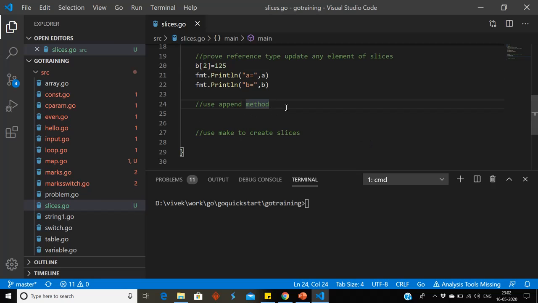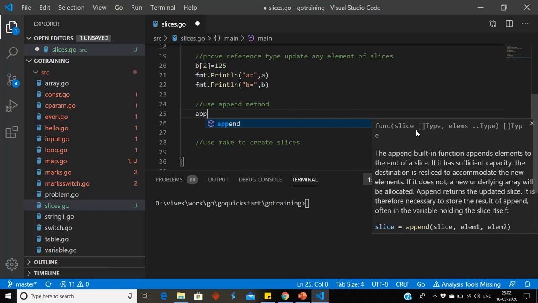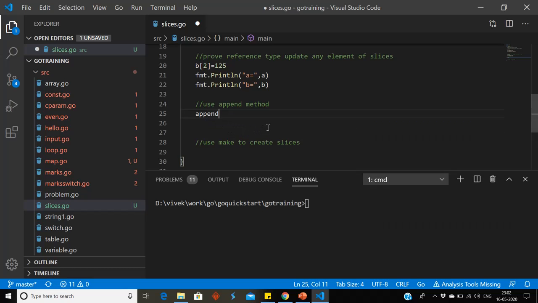For appending element in B, we can use append method. If you will see the syntax of append, we will give the slice and the elements which we want to append. So suppose I want to append 3 elements in B. So B, comma 1, 2, 3, and we will assign it into B. Again we will print A and B.